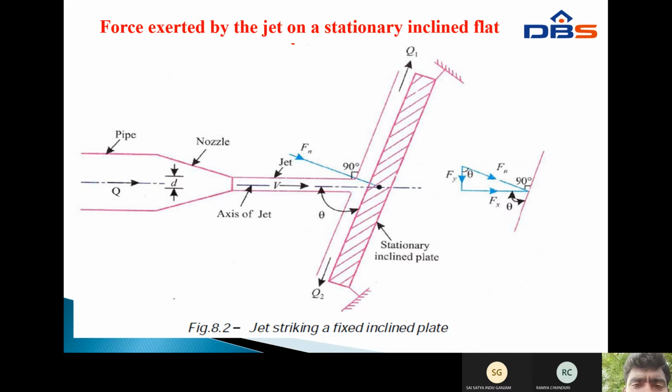The pipe diameter is capital D, the nozzle diameter is small d, and the discharge is Q. The jet is striking the fixed plate. The plate is an inclined plate.